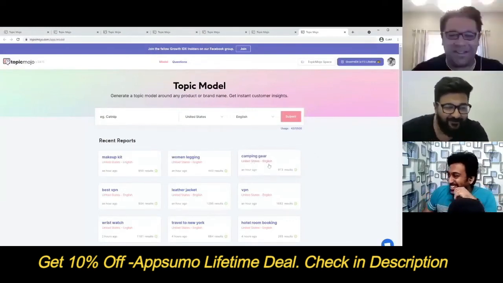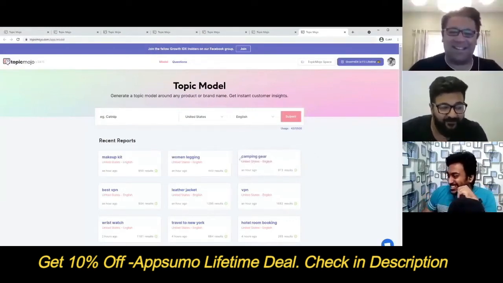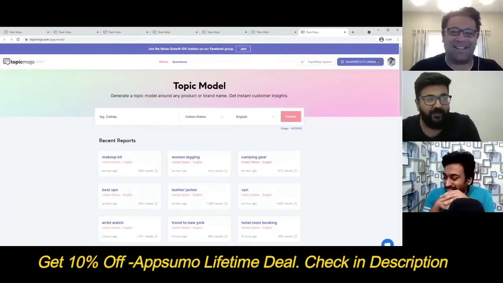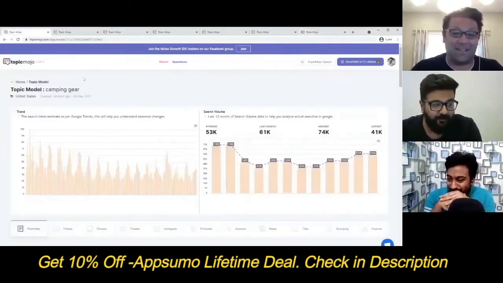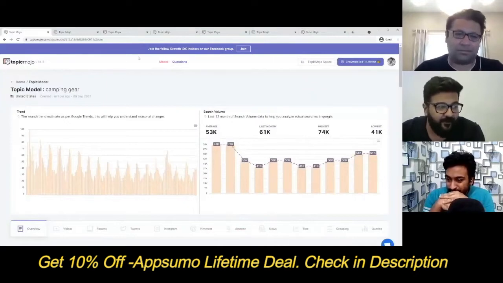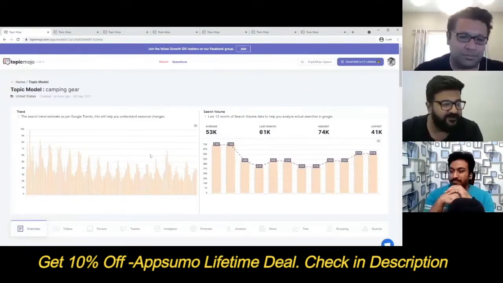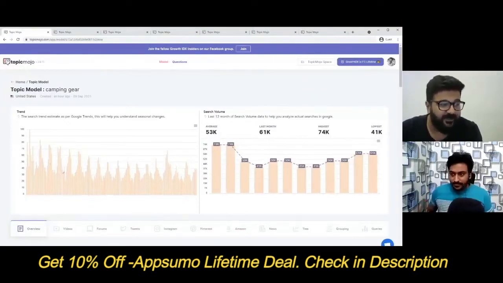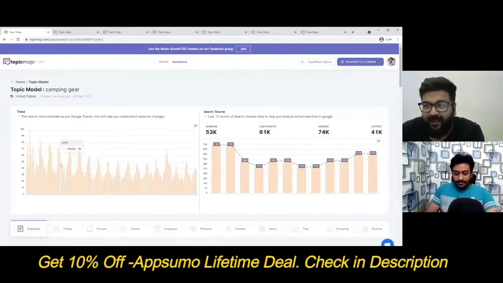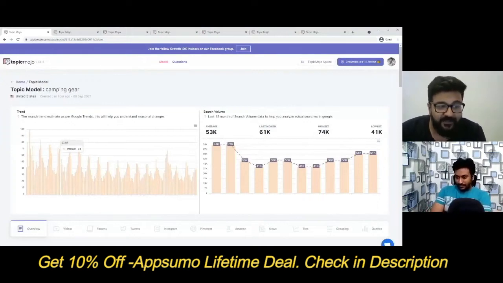So if I want to write a blog post about camping gear, all I need to do is write the keyword camping gear, and I will get everything around it within the report. Once you have your report, you will see these two things over here. This is the Google trend. The Google trend shows you the average searches that Google has seen over the years for this particular keyword.